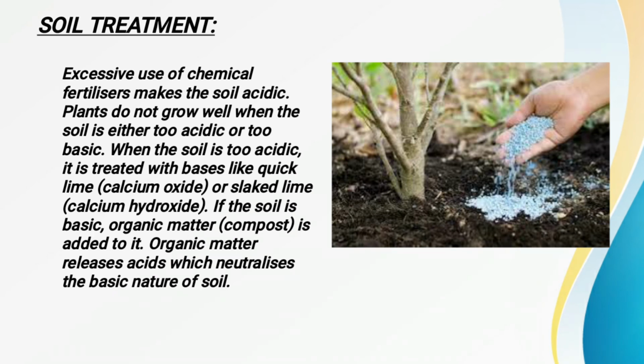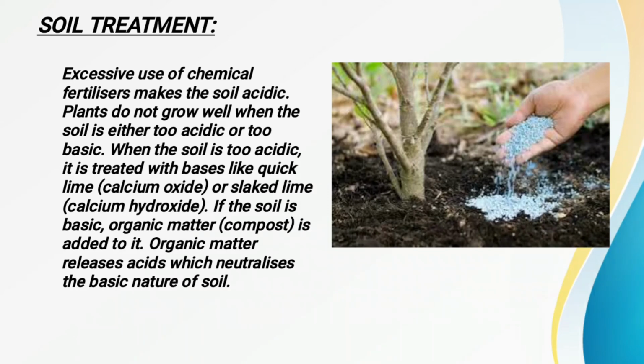So accordingly, if the soil is too acidic in nature, you add quicklime or slaked lime. And if the soil is highly basic, then you add some amount of organic matter or compost.